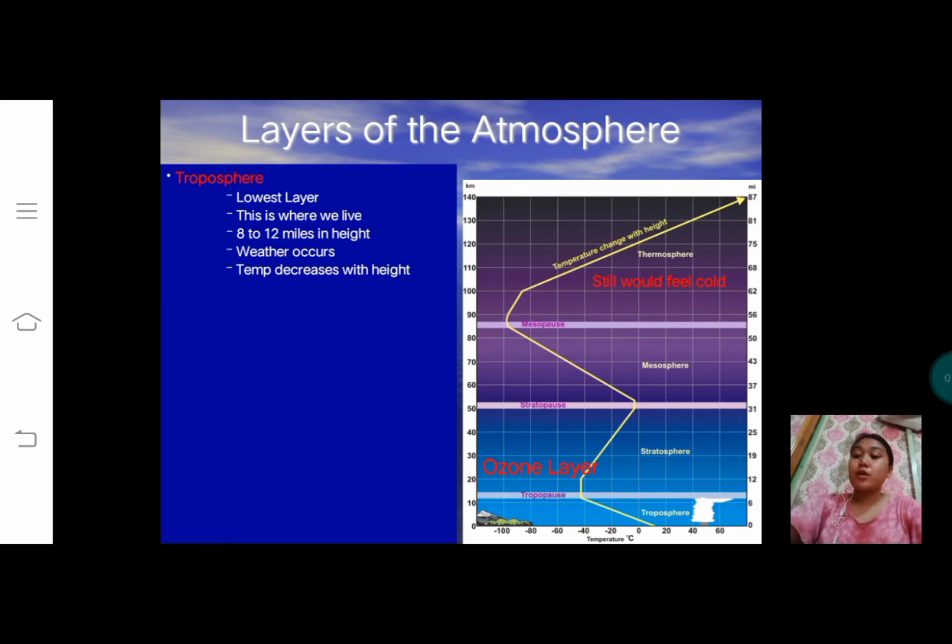The height of the troposphere varies from the equator to the pole. At the equator, it is around 11 to 12 miles or 18 to 20 kilometers high. At 50 degrees latitude, it is about 5 to 1.5 miles.